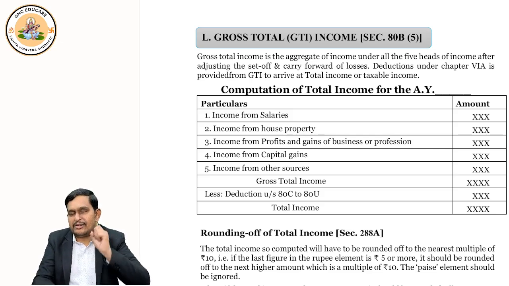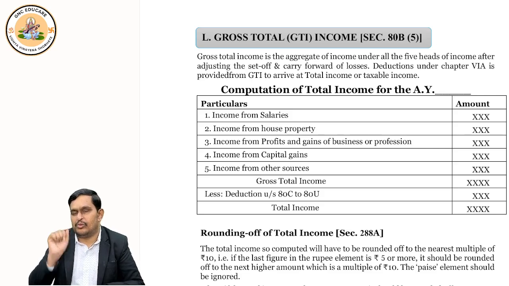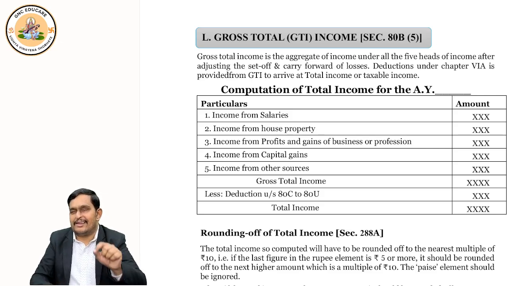If you do some investment, if you do some savings, if you incur certain expenditure, if you earn some income, if you do something which is specifically mentioned under 80C to 80U in relation to investment, expenditure, savings, or income generation, then you will get deductions under 80C to 80U.